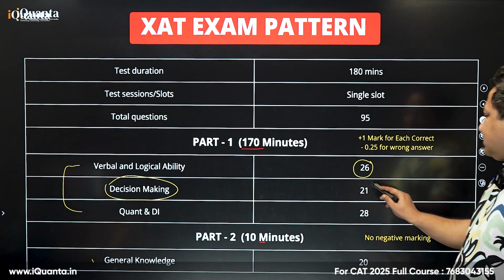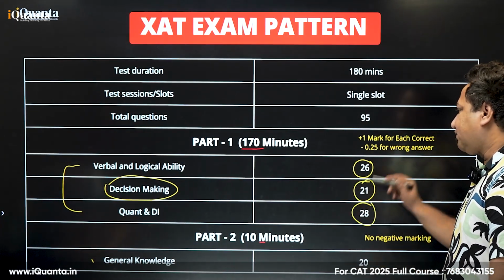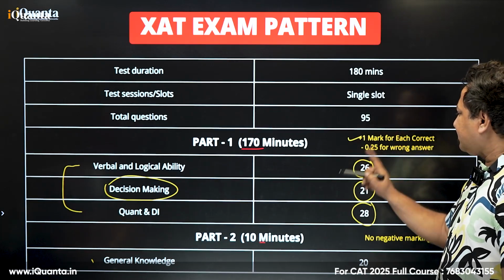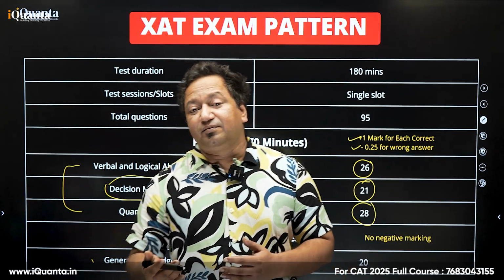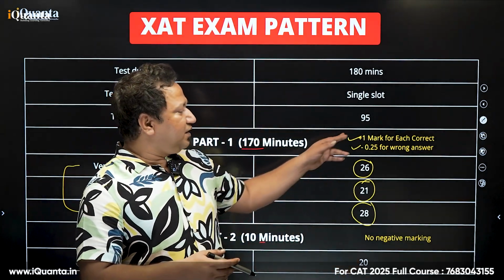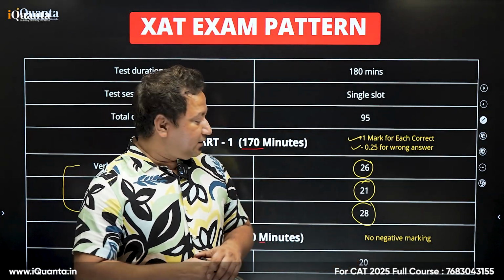Decision making, we have 21 questions, and Quant DI, we have 28 questions, plus 1 mark for each correct answer and minus 0.25 for wrong answer. Like in CAT, we had the ratio of positive negative marks as 3:1. Here it is 4:1. So 1 and minus 0.25.